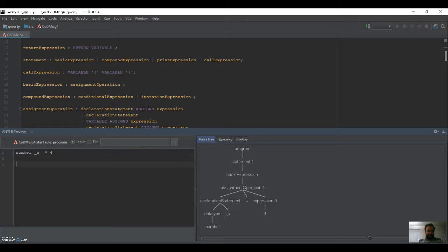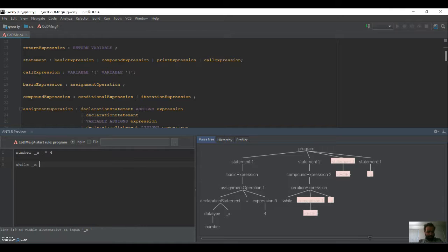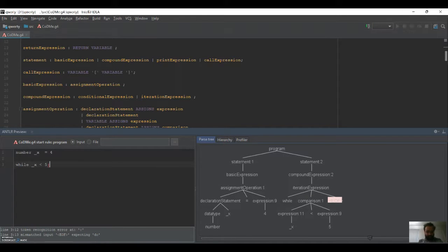Next, I'll show you if I implement a while loop. While underscore x is less than 5, we have a do.